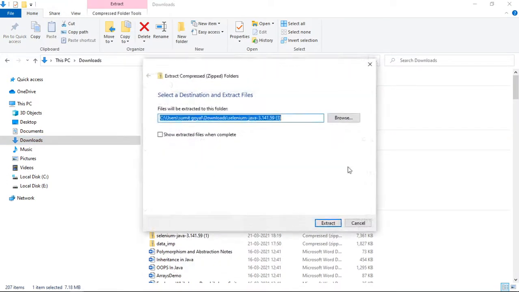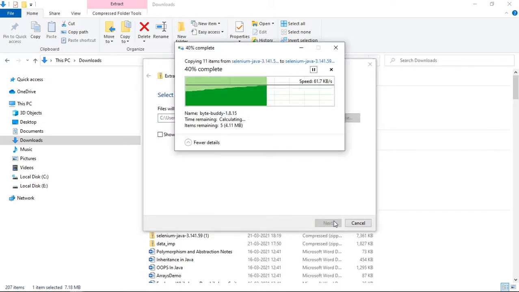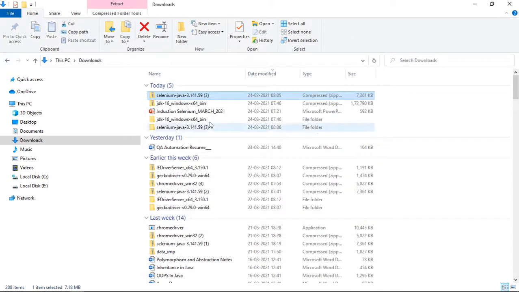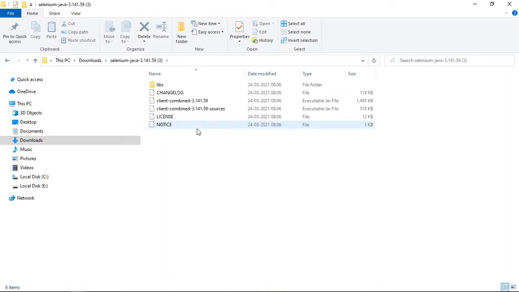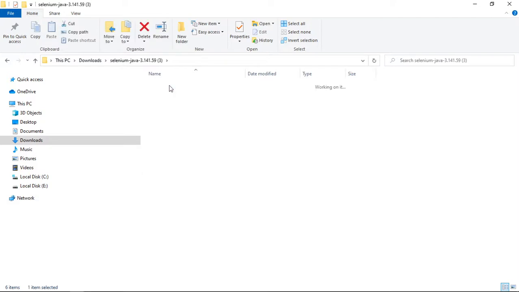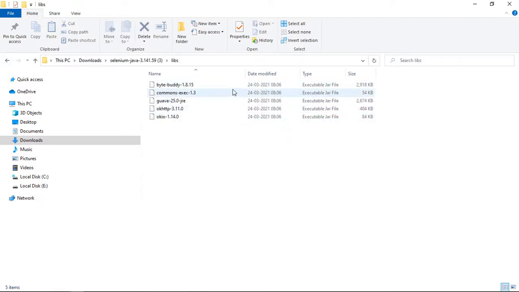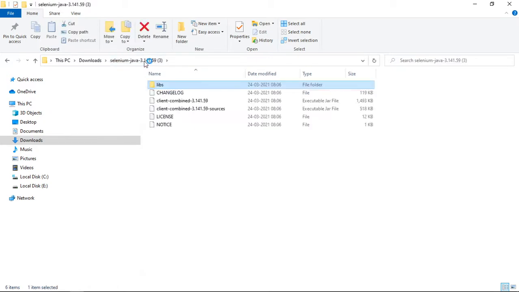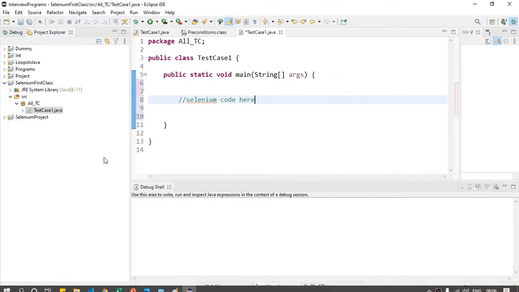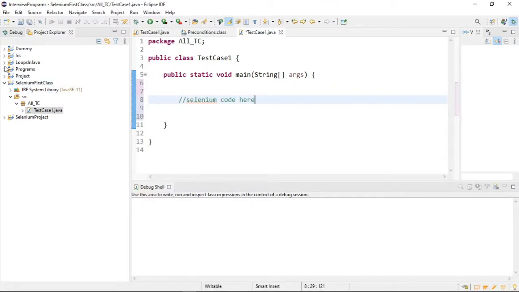Click on extract all, click on extract, and I think this is the file. Click it. Basically, if you see, these are the files. I require these two files: the executable jar file, and these two and these five. If I somehow provide these files inside my project, then we are able to easily write our Selenium code. So let us see how we can provide them. Let me first copy the path, and this is right. Do not worry about other projects.